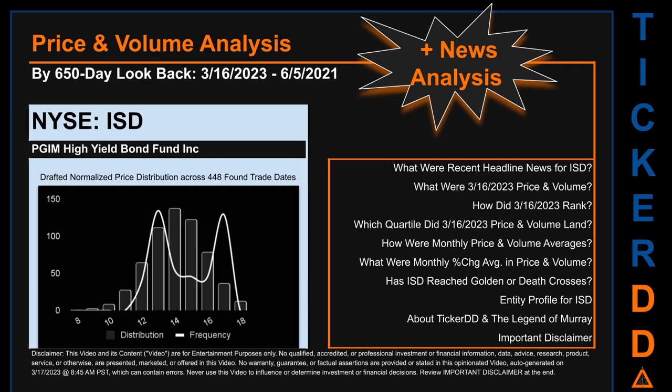The chart shown on this page is our initial attempt at studying the price for ISD after dynamically normalizing price distribution across those discovered trade dates. The bar chart is the generated distribution and the overlaid line graph, if it is generated, is the frequency of the prices on the x-axis. We will enhance this look-through as our AI model progresses in the next iteration. Remember that this is just a drafted, in progress, observational model to best fit abstracted third-party data into various opinionated views. Before we jump into price and volume analysis, let's look at recent headlines for ISD.